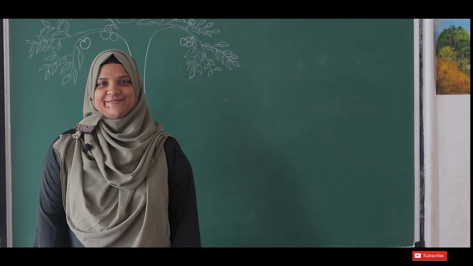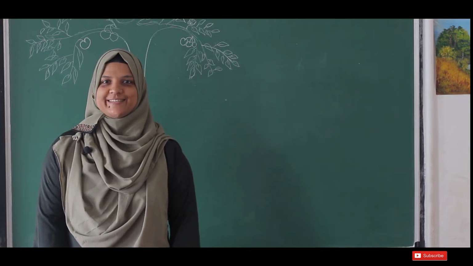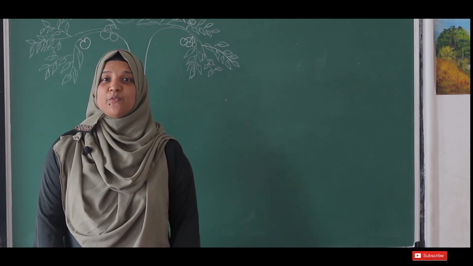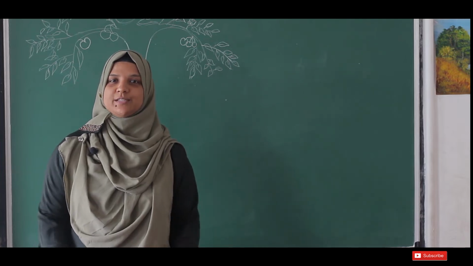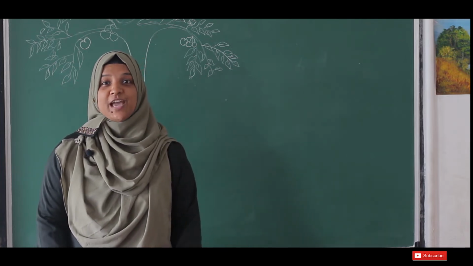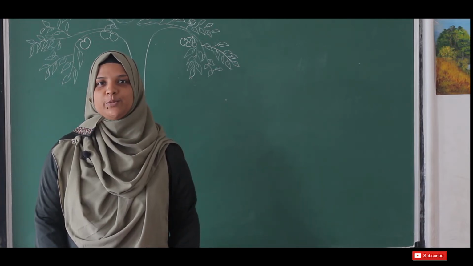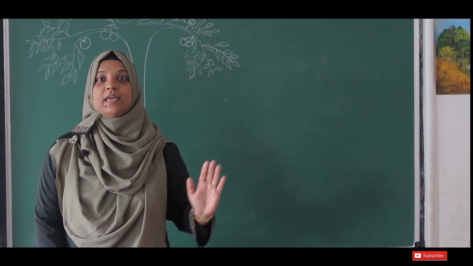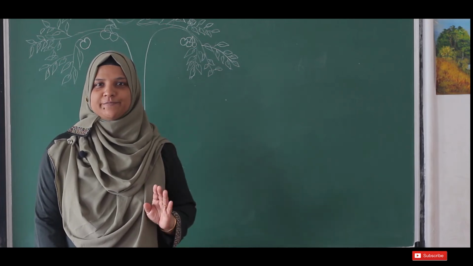How are you all? Okay, so in your science class, we are going to learn about the very amazing living things in the world. Very amazing means we are not able to live without these living things. They give us everything we want in our life.